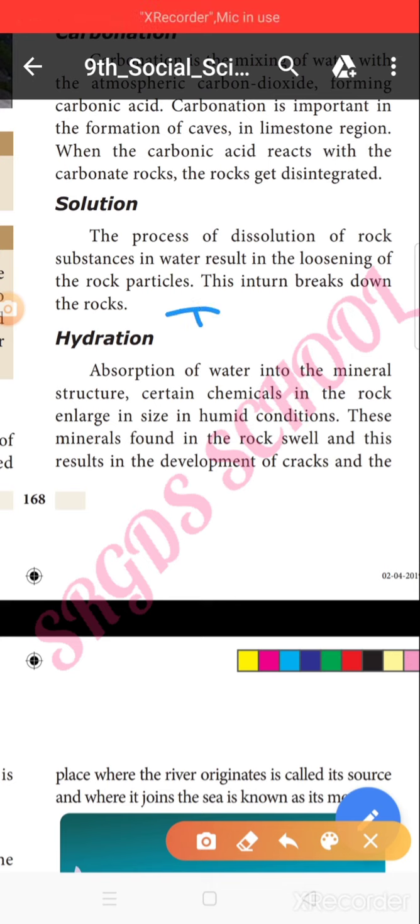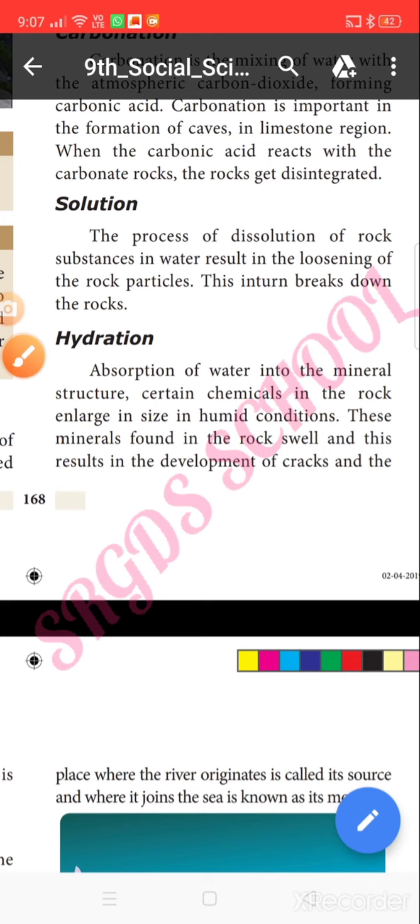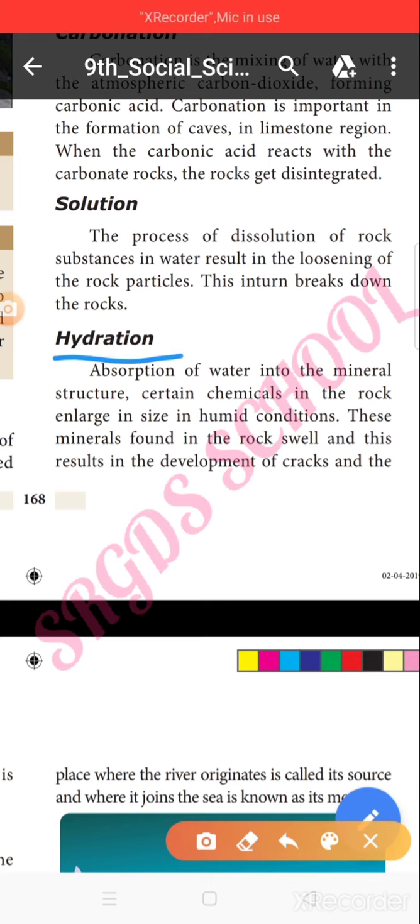Next topic is hydration. What is hydration? Absorption of water into the mineral structure. Some rocks enlarge in size in humid conditions. This makes rocks swell and enlarge, and results in disintegration. Here some rocks have the characteristic feature of absorption.